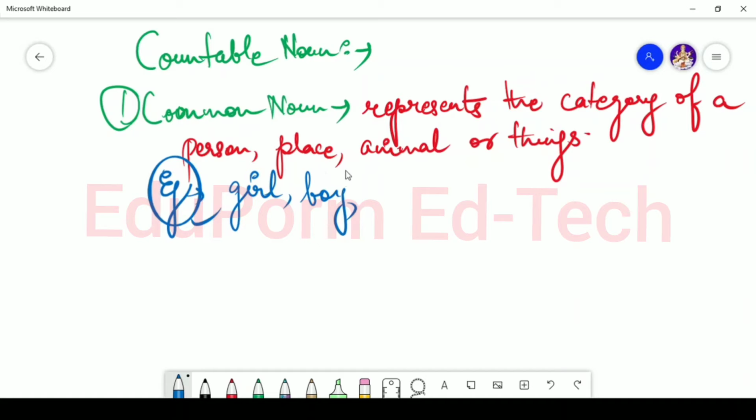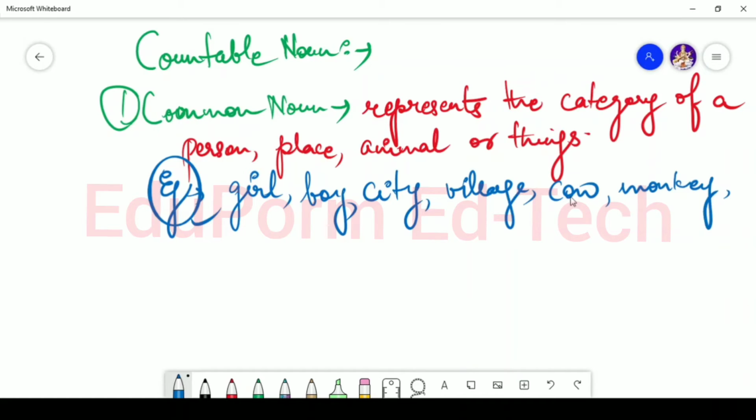When you're talking about place, for example, let's say that you're talking about urban place, or a city, or a village. Okay? If you're talking about any animal, let's say you're talking about cow, monkey. Okay? Or when you're talking about things, let's say you're talking about mobile, or you're talking about television.